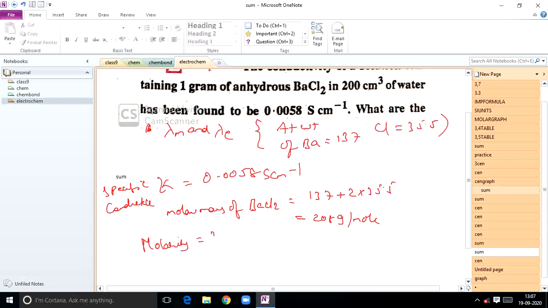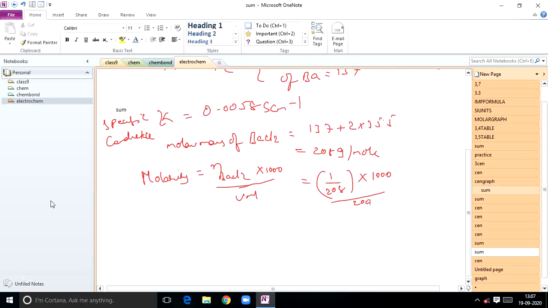Molarity is equal to number of moles of barium chloride, mass by gram molecular mass, into 1000 by volume in ml. Mass is 1, gram molecular mass is 208, volume is 200 ml. So you solve this one and you will get the molarity of this solution. How much will you get, students? 0.0240 mole per liter. So solve it, very easy method.